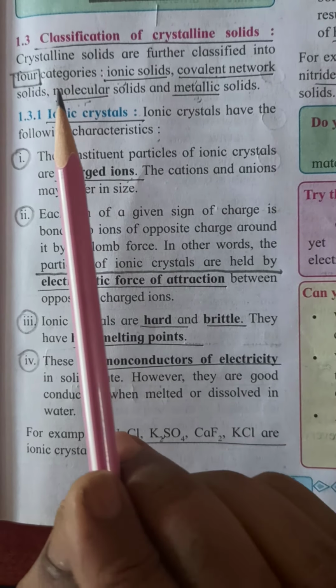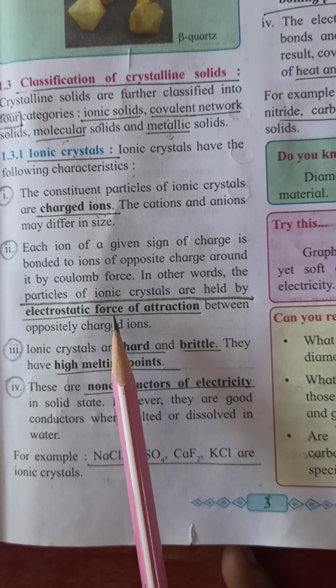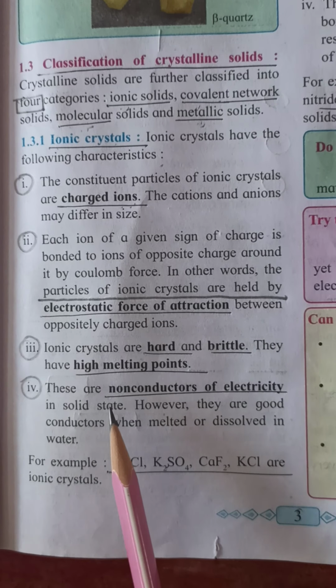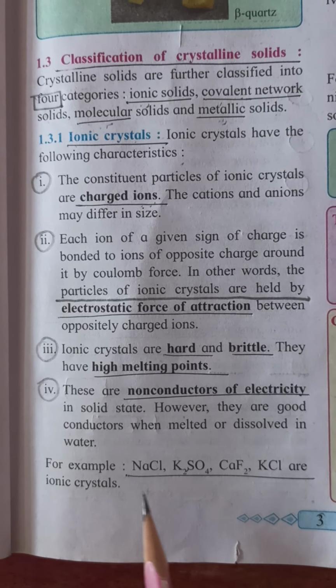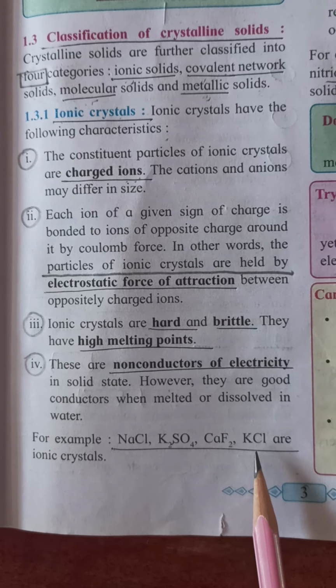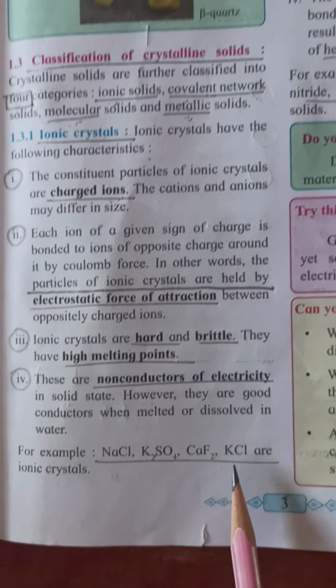Third, they are hard and brittle and they have high melting point. Why do they have high melting point? Because the bond is electrostatic force of attraction, which is strong. Therefore, it requires more energy to break. Fourth point is they are non-conductors of electricity. Example, sodium chloride salt, potassium chloride salt, etc.